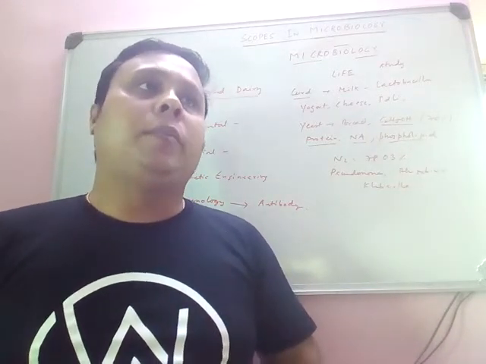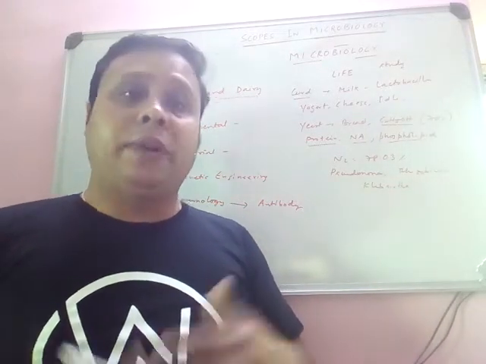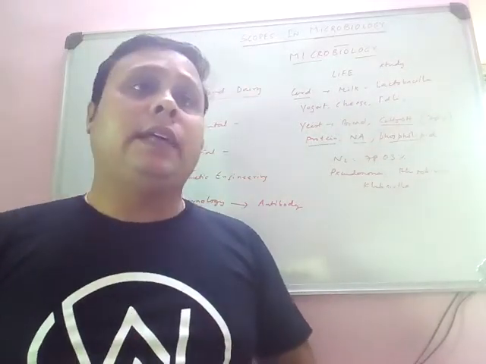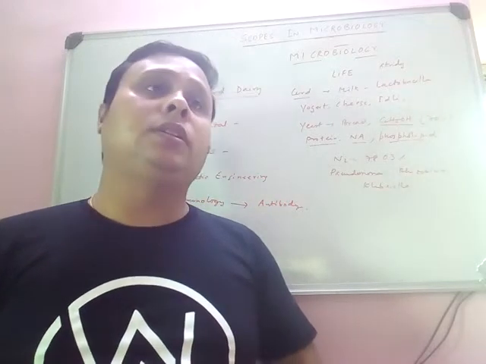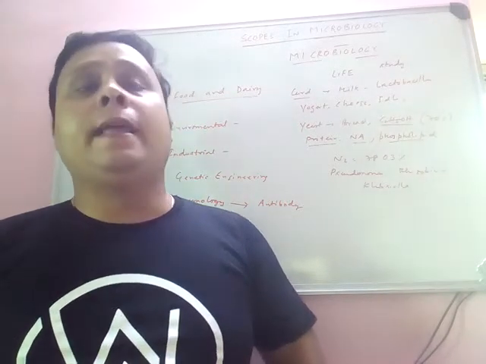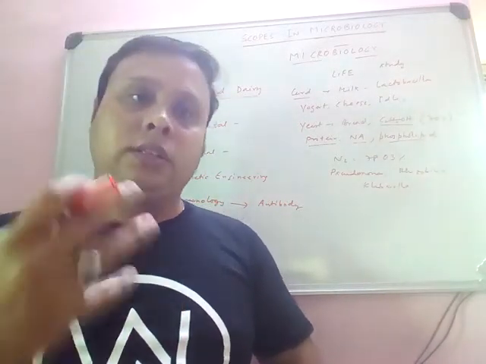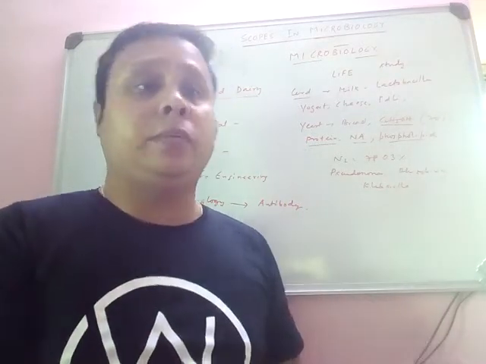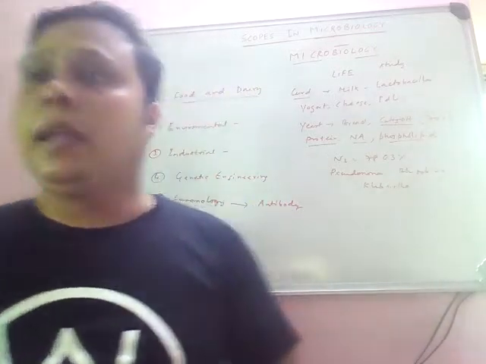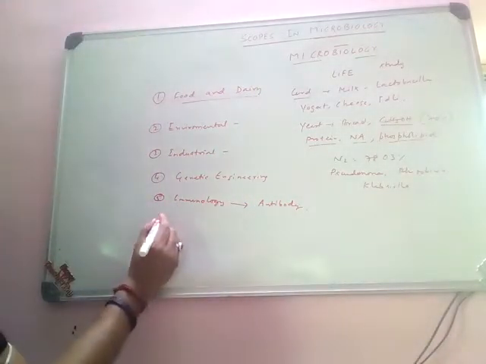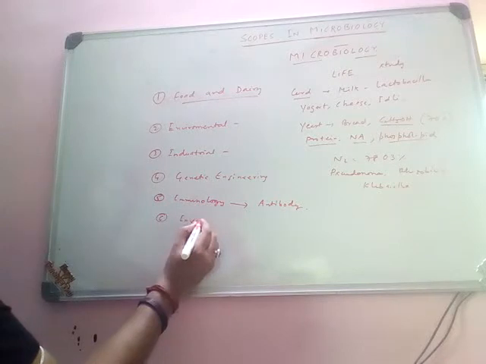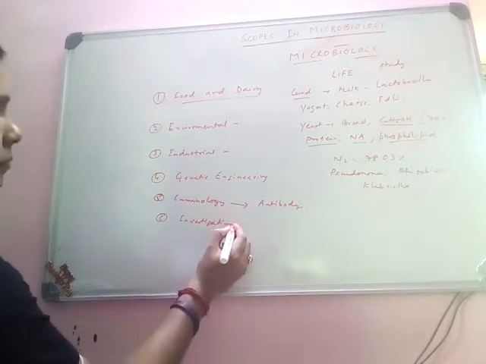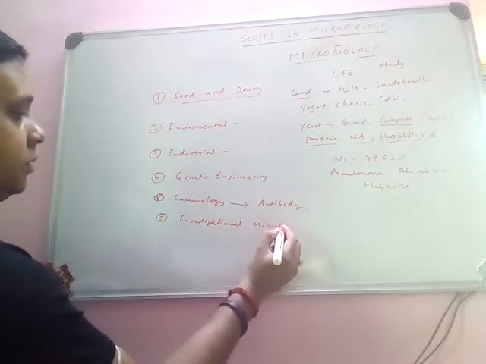We can also detect pregnancy, detect the antigen shed in certain tumors, diagnose numerous pathogenic microorganisms, and detect tumor development, whether it is a benign tumor or a malignant tumor. And we can also go for investigational microbiology.